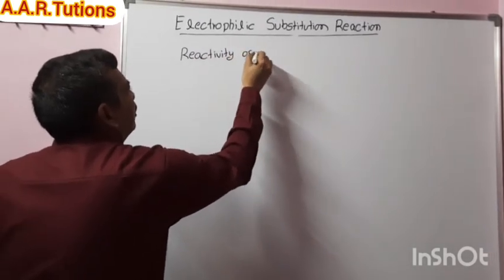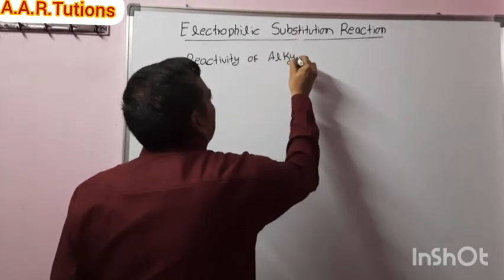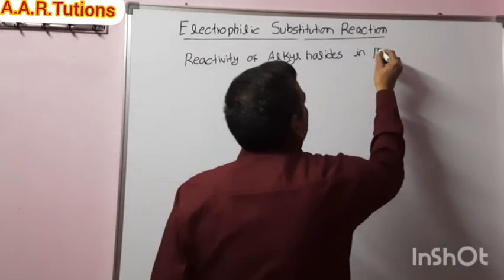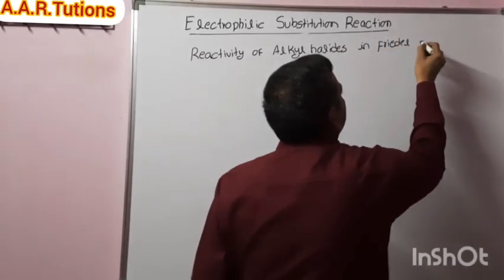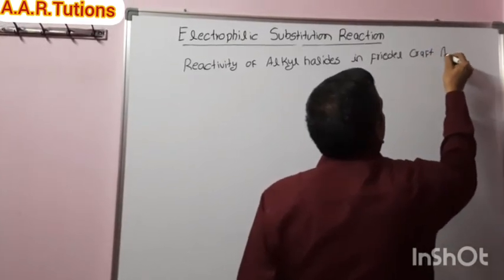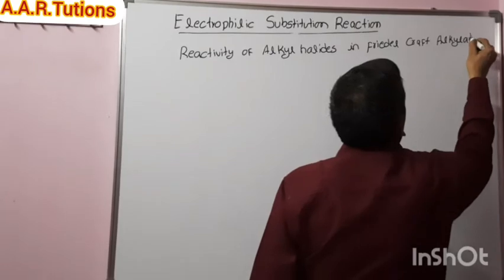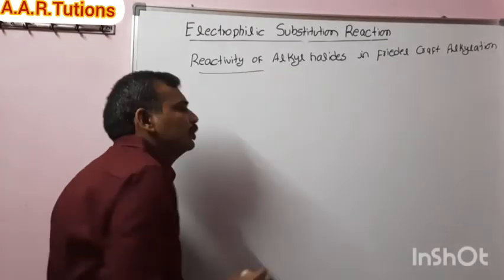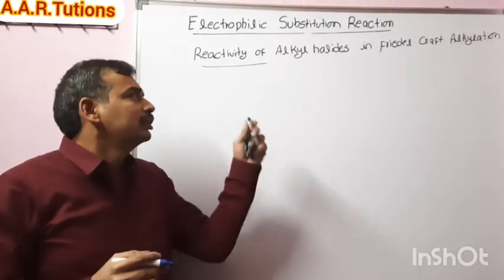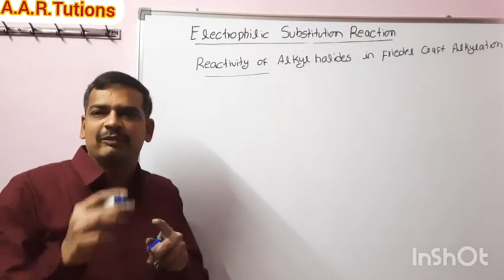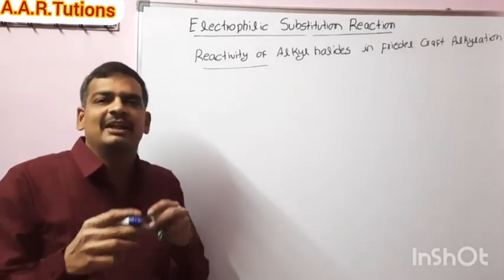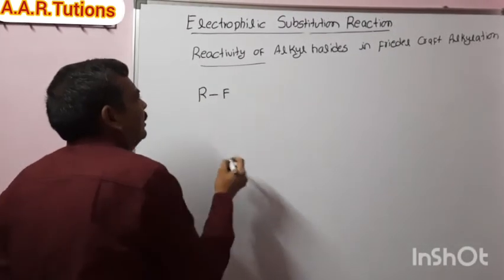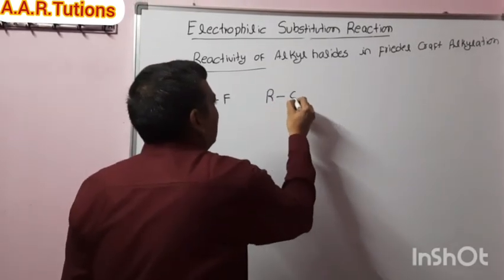This reactivity order will differ from acylation. In Friedel-Crafts alkylation the reactivity order is one type; in Friedel-Crafts acylation the reactivity order is another type. Now come and see which alkyl halide readily undergoes Friedel-Crafts alkylation.